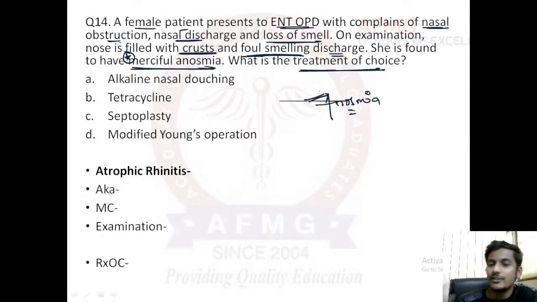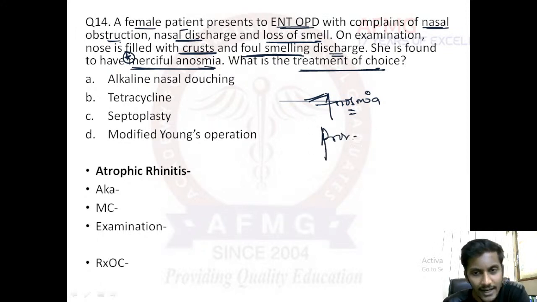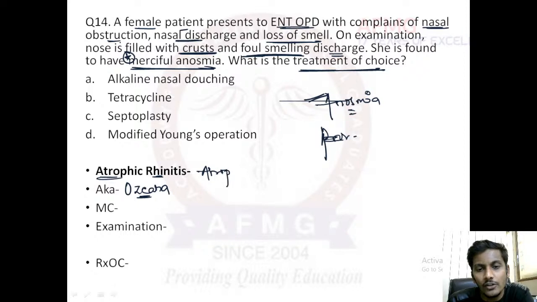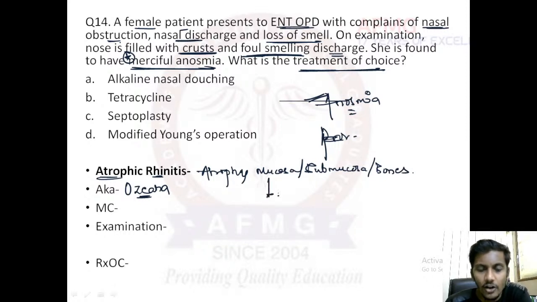So merciful anosmia, nasal discharge, nasal obstruction, and nose filled with crust is a very characteristic feature of atrophic rhinitis. Very good. Atrophic rhinitis is also known as ozena. Atrophic rhinitis is actually due to atrophy of the mucosa, submucosa, as well as the bones of the nasal cavity. Everything is atrophied, and as everything is atrophied, therefore there would be wide roomy nasal cavities.